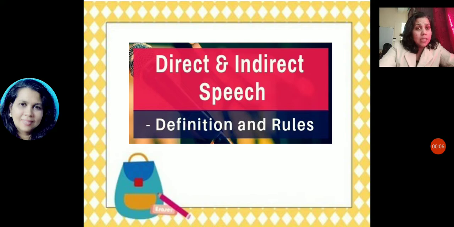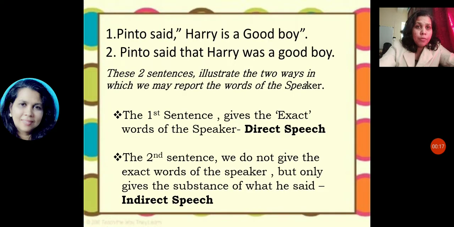Today in this class we are going to learn direct and indirect speech, the definition and rules of reported speech, and it is very important for you, and it carries 5 marks. So let us see the rules of reported speech, or how to change direct speech into indirect speech. So let us see the first example.